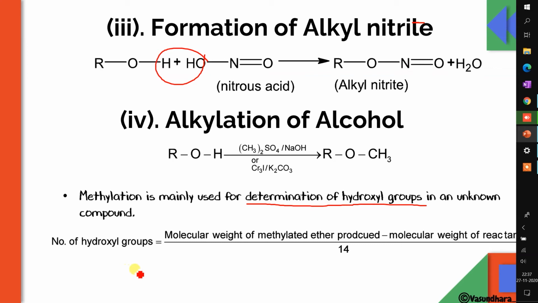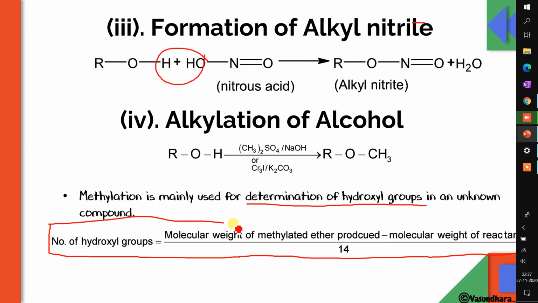If we do this, we will get the number of hydroxyl groups in this compound. So this is the formula. It is asked in very few questions, sometimes in entrance exams, so you can use this formula. Molecular mass of the ether formed minus molecular mass of the reactant alcohol, divided by 14, you will get the number of OH, that means how many hydroxyl groups were in the alcohol.